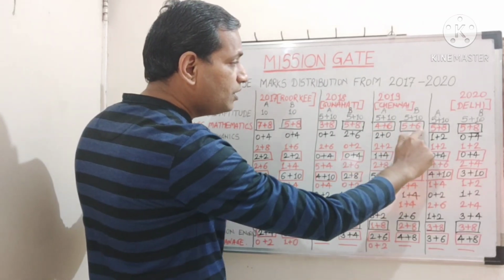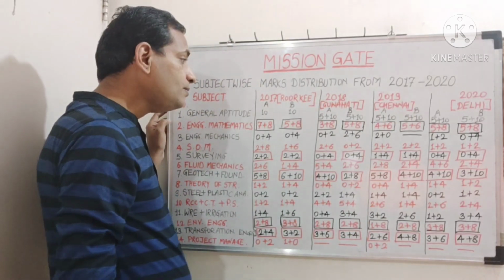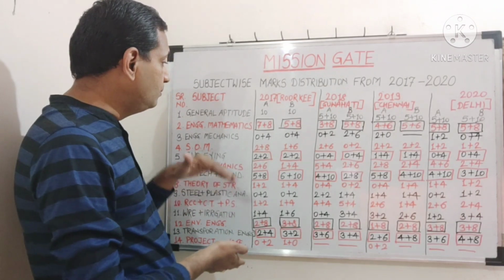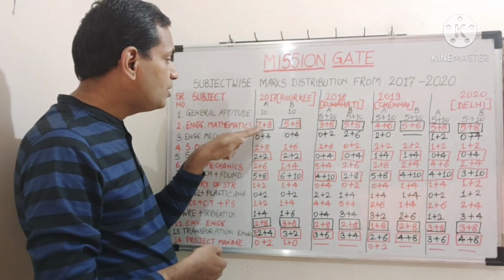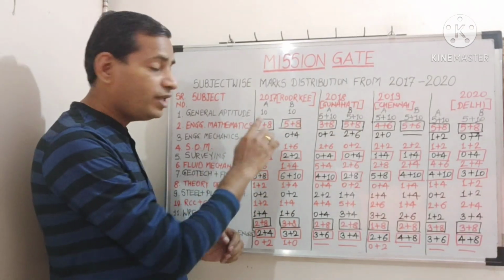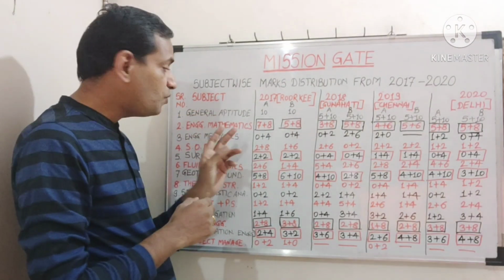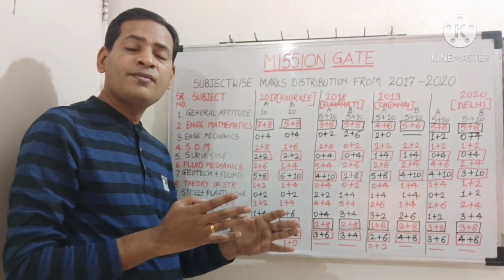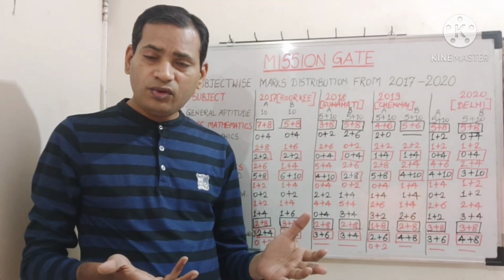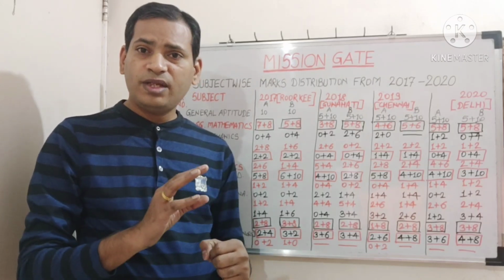2019: 10 plus 11. Then 2020: 13, 13 each. So out of 55 questions, see how many 1-mark questions are here, 7 questions. Or out of 55 questions, there are 7 plus 4, 11 questions. So the weightage for engineering mathematics is relatively very high. Those who are now in T or in B might have lost touch with engineering mathematics. So now start concentrating on engineering mathematics.